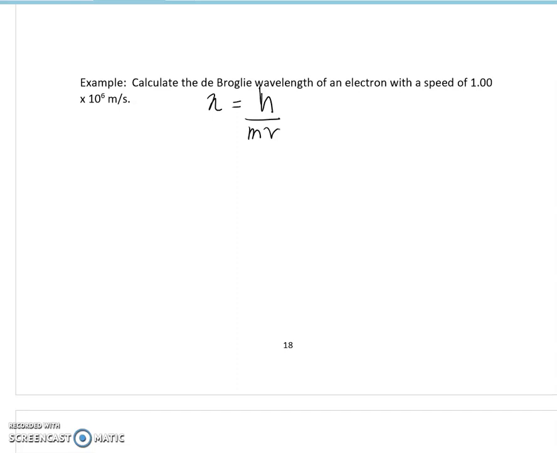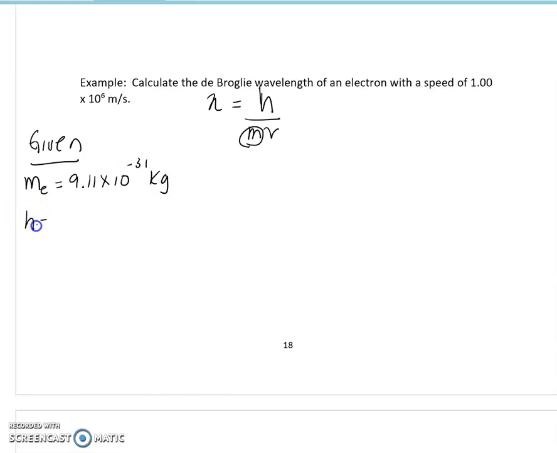All right, so what are we given here? We are given Planck's constant, which we know the value of. But before we do that, how do we know the mass of an electron? Well, we would just have to look it up. It's something that is given. So the mass of our electron is 9.11 times 10⁻³¹ kilograms.